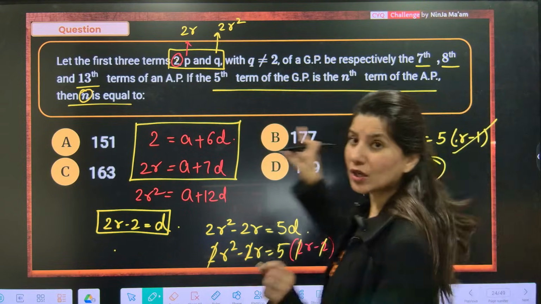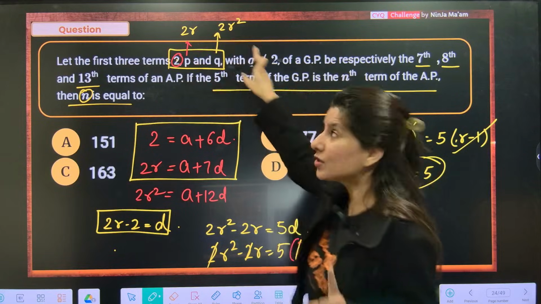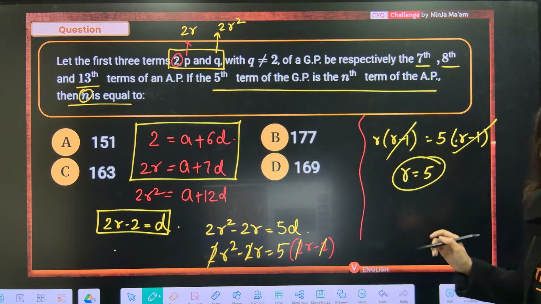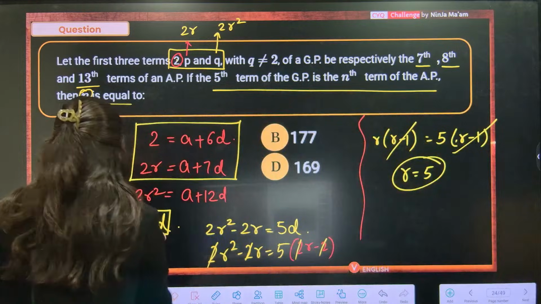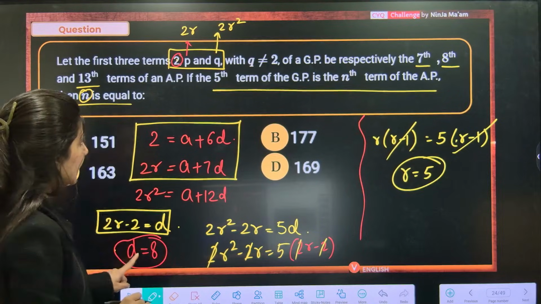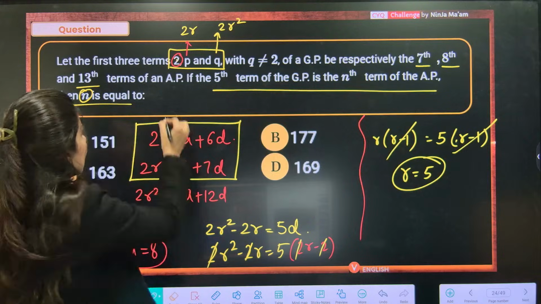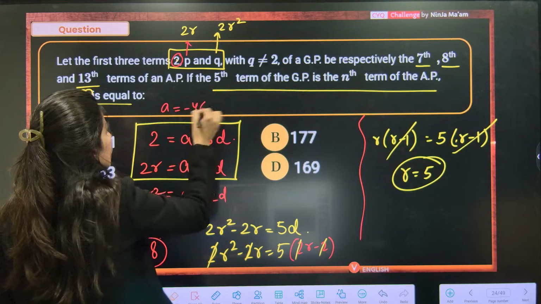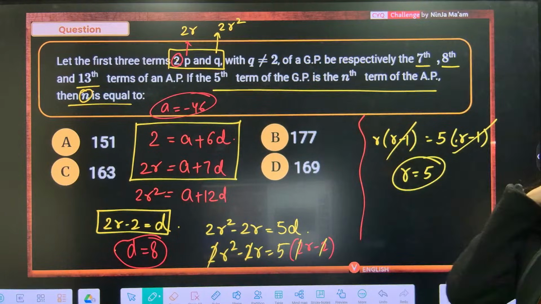R is not 1 because the moment R is 1, P is 2 and Q is also 2, which is not allowed. That's why R equals 1 is rejected. R is 5 clearly. So D is coming out as just 8. The moment D is 8, 6 8s are 48, so 2 minus 48, A is coming out as minus 46. Now you have everything.